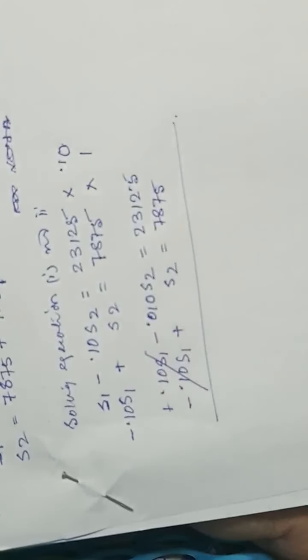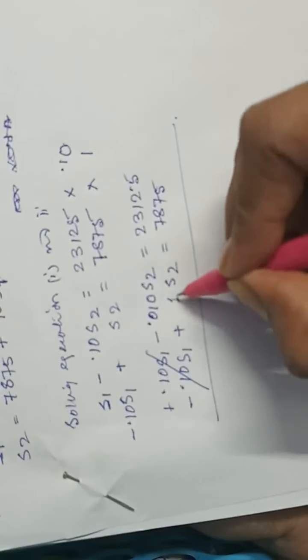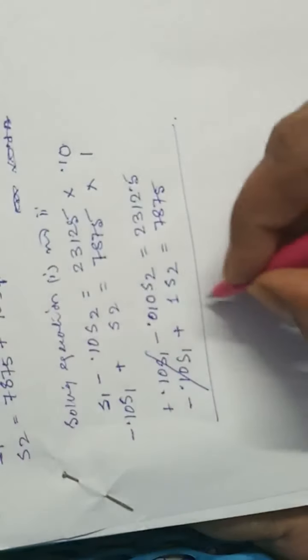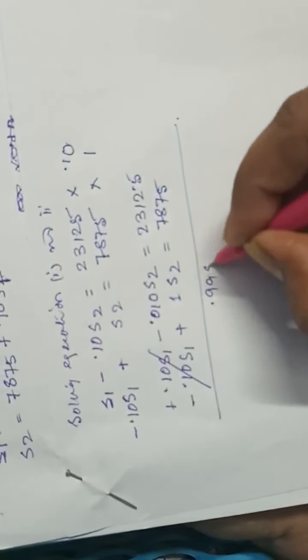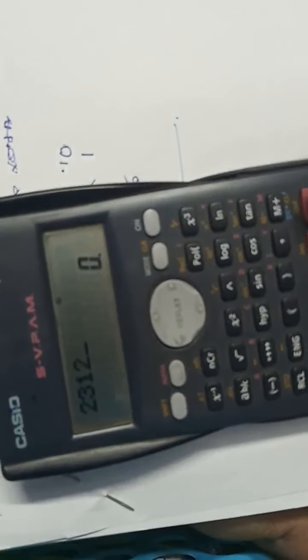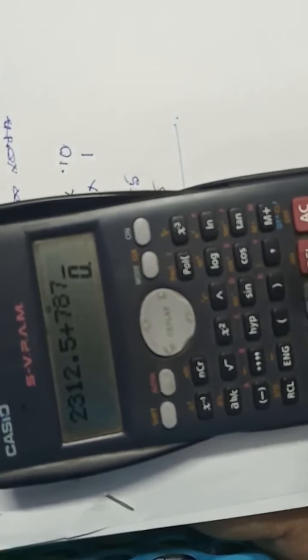Solving the equations, S1 is eliminated. Here is 1, so 1 minus 0.01, that means 1 minus the answer, is 0.99. So 0.99 S2 is equal to 2,312.5 plus 7,875. So altogether 10,187.5.